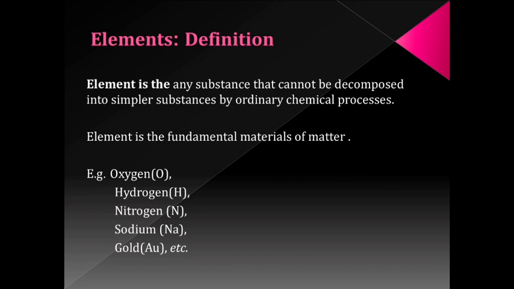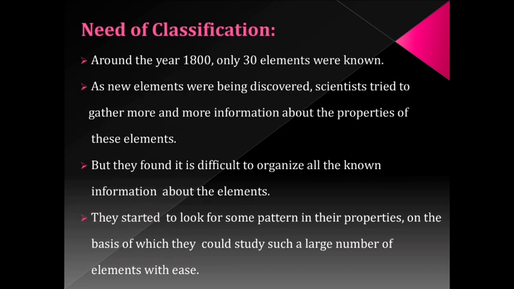Now, let us focus on the need for classification. Can't we study the elements individually? Is it not possible? No, definitely it is not possible to study the elements individually. So, let us focus on the reasons for the need for classification. You may see that around the year 1800, only 30 elements were known. As this number was very small, scientists were able to study the elements deeply.